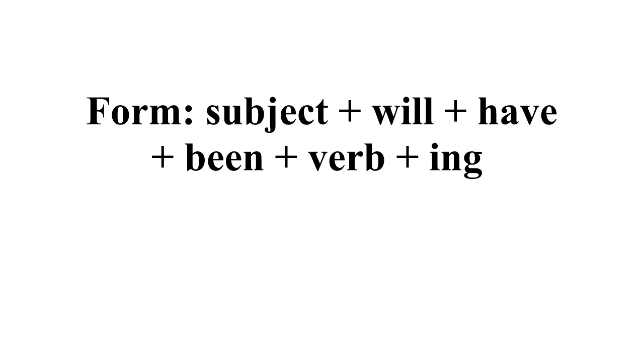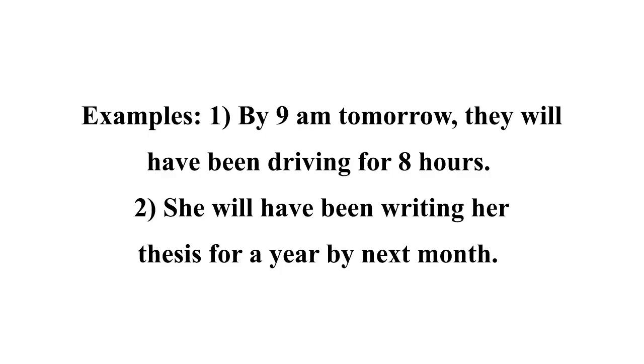So the form of it is the subject will have been doing. So will have been verb-ing. I think it's best just to look at some examples to see how this works. So the first example here: by 9 a.m. tomorrow, they will have been driving for 8 hours. Okay, so this has our whole formula together there.